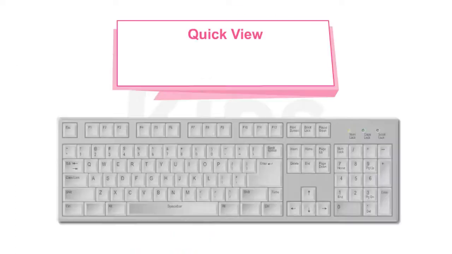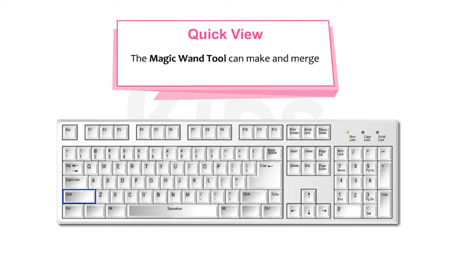Let's take a quick view. The Magic Wand tool can make and merge selections if we press the Shift key.